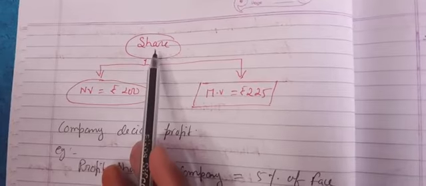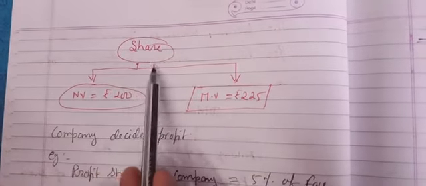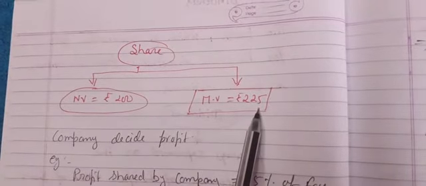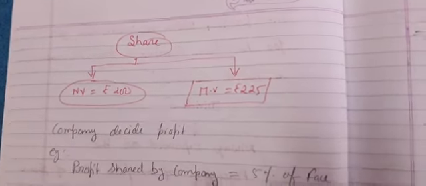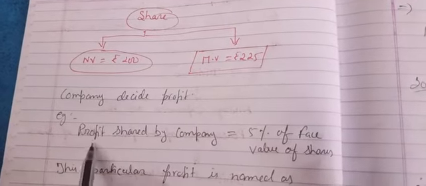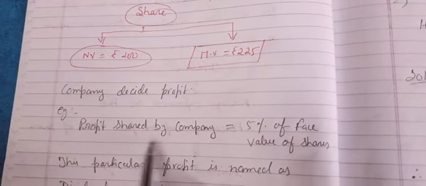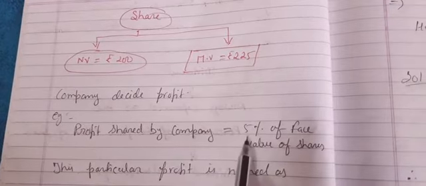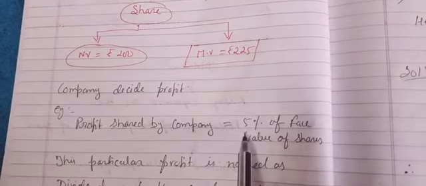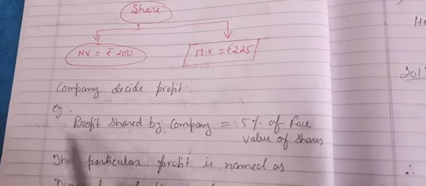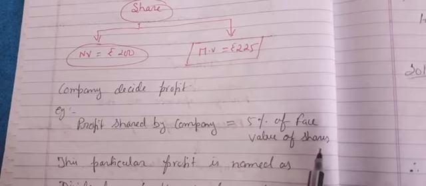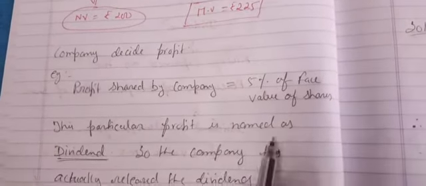Just think, there is a share whose nominal value is 200 rupees and market value is 225 rupees. The company decides to give profit to its shareholders. The profit shared by the company is equal to, maybe they have decided, 5%. It depends upon the choice of the company. They may give 10%, 5%, or 20% to their shareholders. For example, I have taken that the profit shared by the company is equal to 5% of the face value of shares. Okay, this particular profit is named dividend.